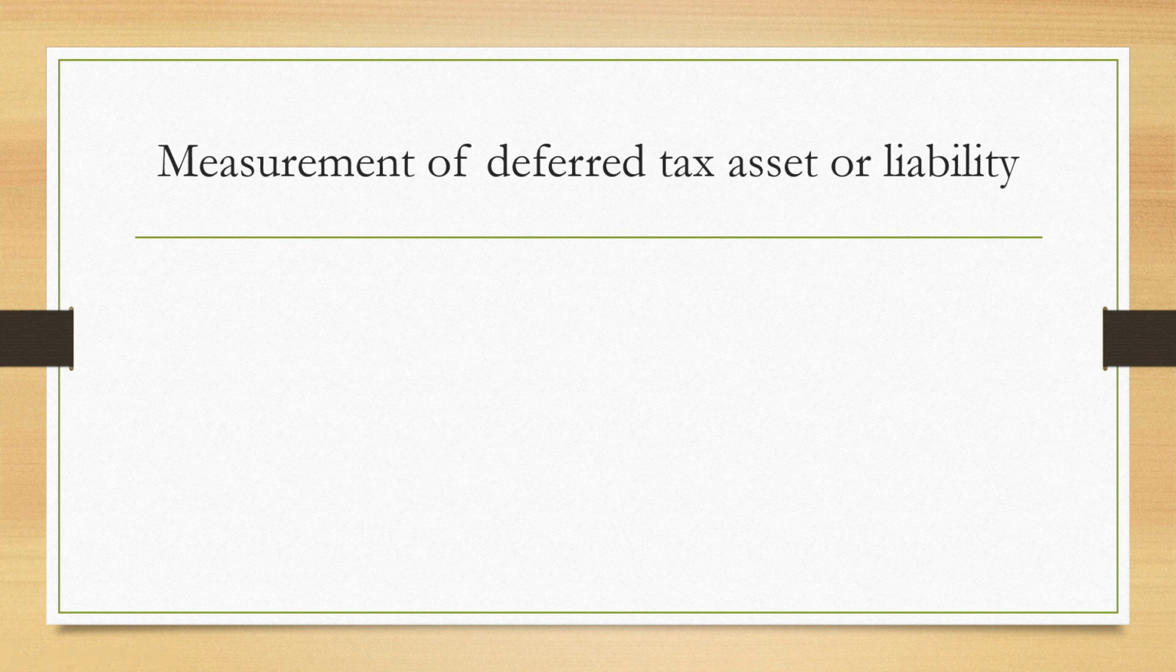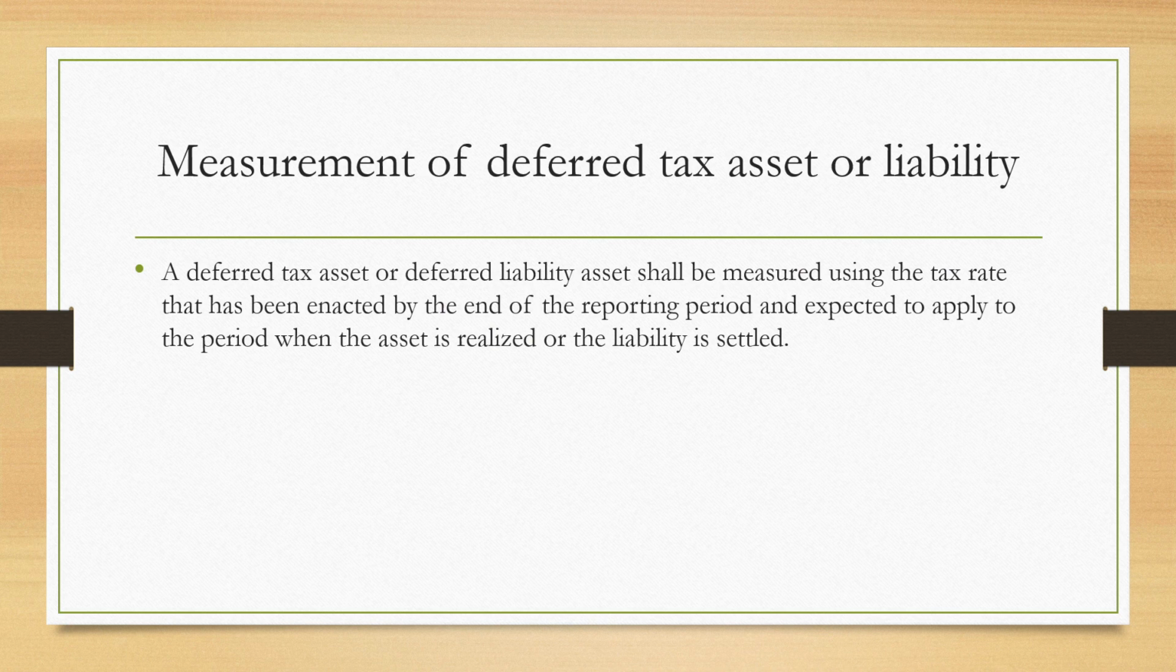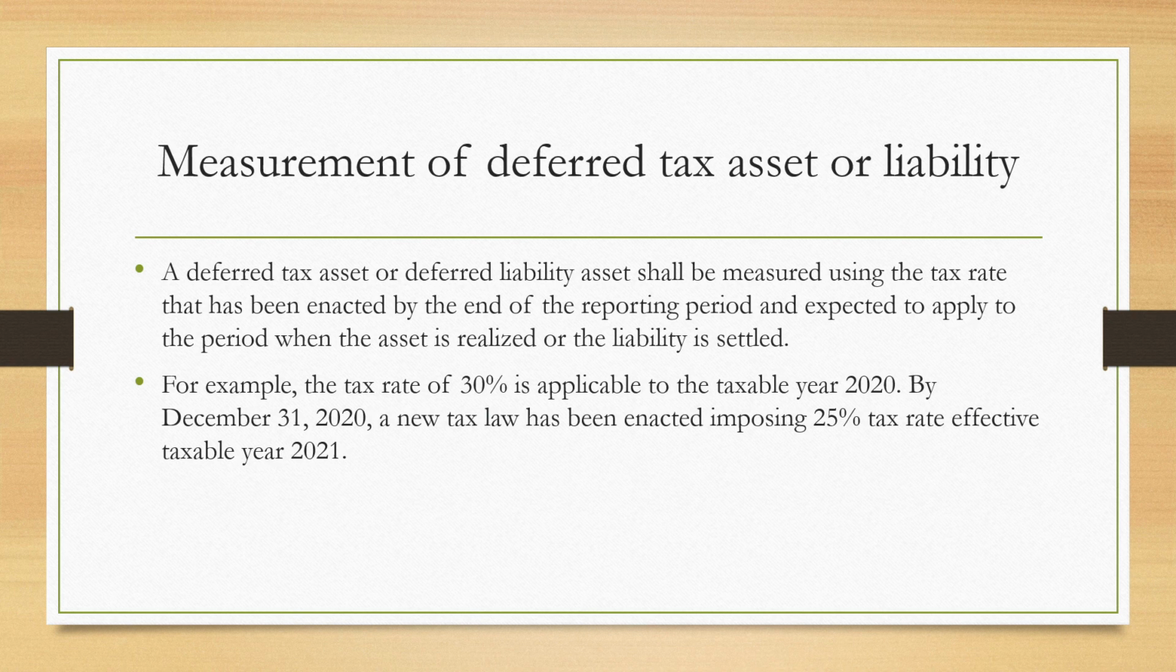Measurement of deferred tax asset or liability. A deferred tax asset or a deferred tax liability shall be measured using the tax rate that has been enacted by the end of the reporting period and expected to apply to the period when the asset is realized or the liability is settled. For example, the tax rate of 30% is applicable to the taxable year 2020.